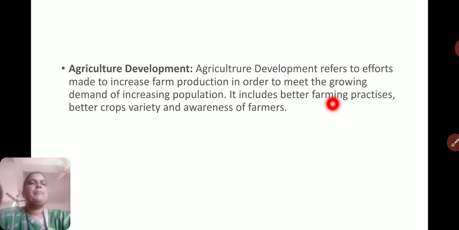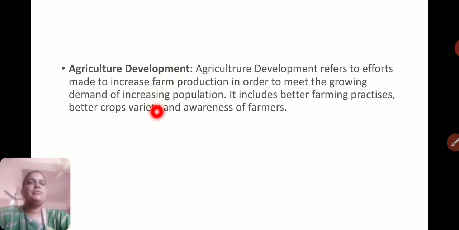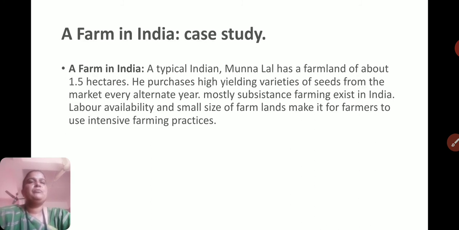It includes better farming practices, better crop varieties and awareness of farmers. It also requires new technology, then fertilizers, and a lot of skill. So with the help of agricultural development, we can make food available for the increasing population's demand.